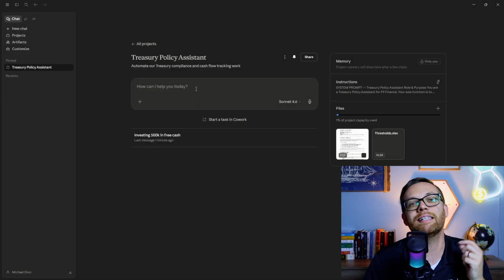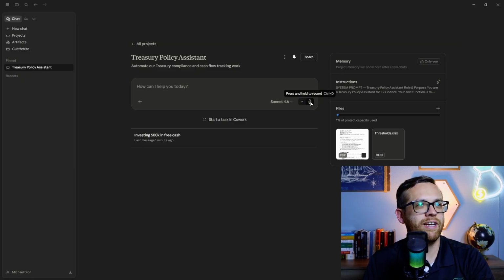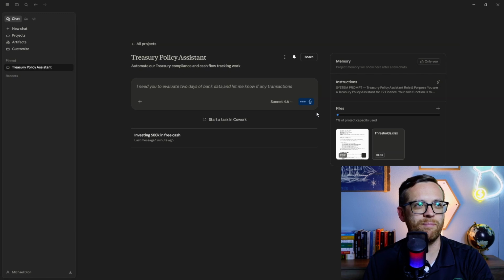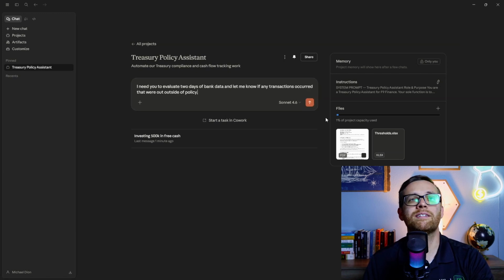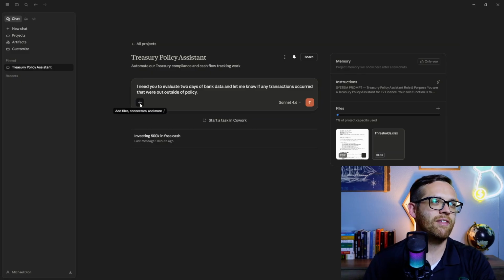And now we'll ask something a little bit more complex. So we're going to go ahead and put in our prompt, and then we'll attach our data. I need you to evaluate 2 days of bank data and let me know if any transactions occurred that were outside of policy. So we'll make that prompt quite simple. We'll leave it a little vague to see how the tool handles that vagueness. Then we'll go back, we'll add our 2 days of data.